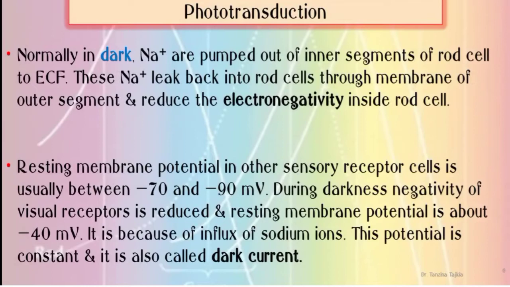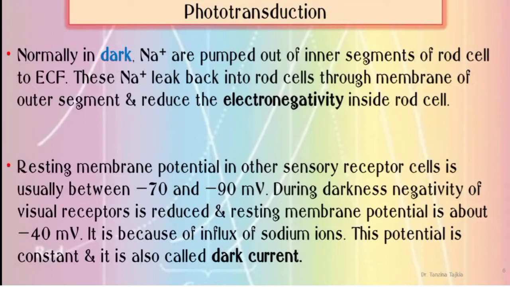Normally, in the dark, sodium ions are pumped out of the inner segment of the rod cell into extracellular fluid. This sodium ion leaks back into the rod cell through the membrane of the outer segment and reduces the electronegativity inside the rod cells.